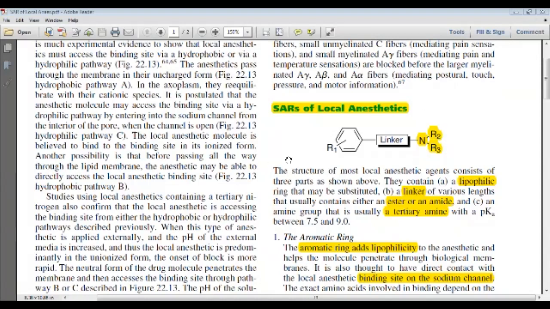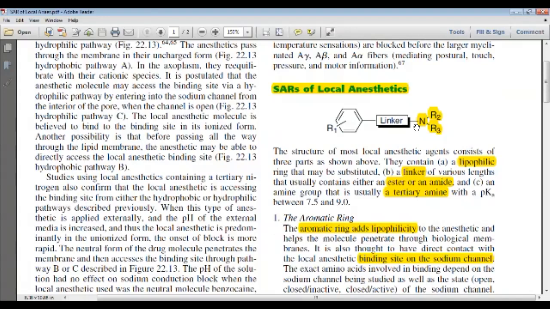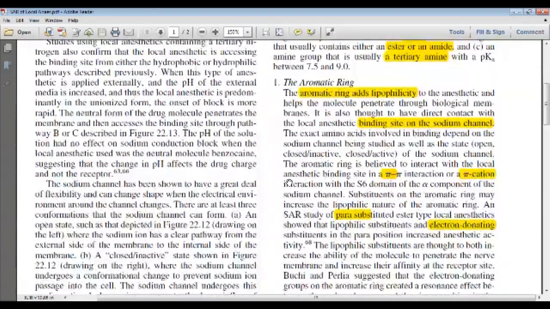The anesthetic action will increase based on penetration, and the duration is based on the positive charge. Penetration and the rate of fast action depend on the lipophilic part. These are the two points we have to discuss.